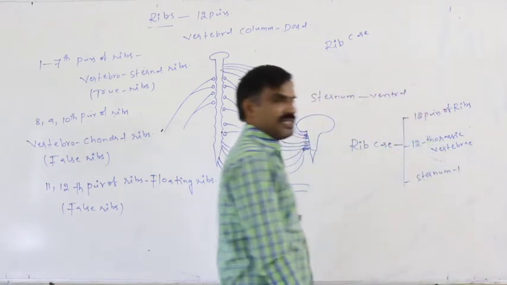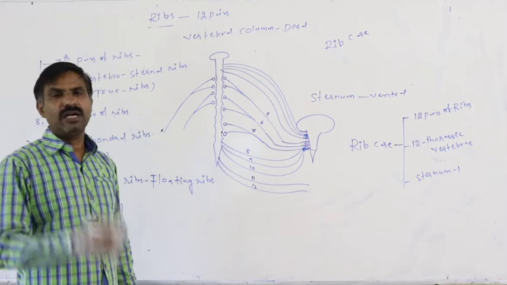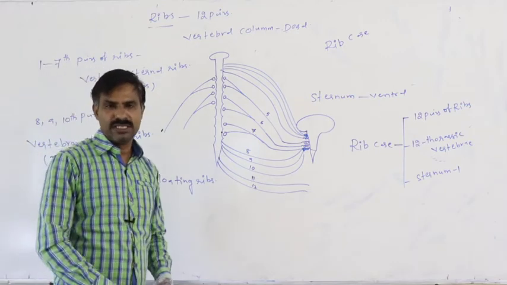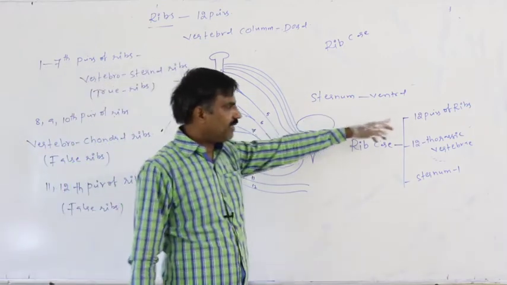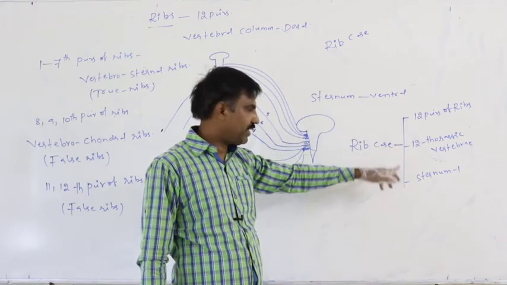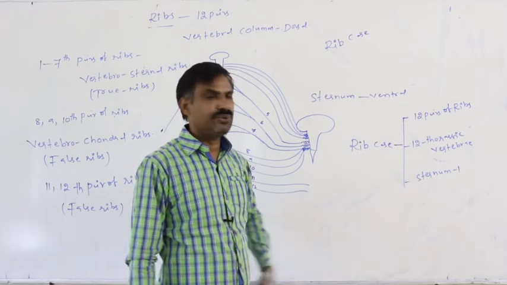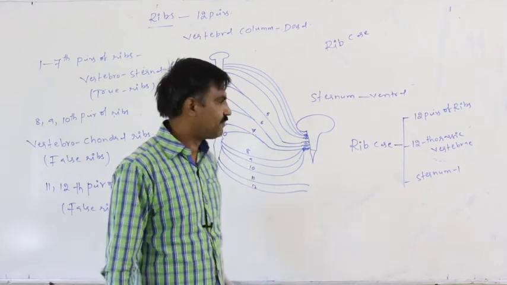Definitely all these structures together constitute the rib case around the lung and the heart. So 12 pairs of ribs, 12 thoracic vertebrae, and one sternum together constitute the rib case.